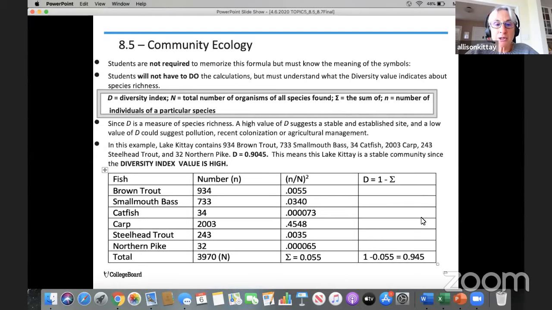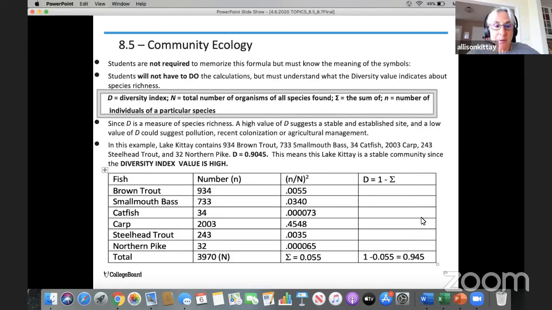So those are the parts of that equation. Since the diversity index D is a measure of species richness, a high value of D suggests a stable and established site. A low value of D could suggest pollution, which decreases the diversity, or recent colonization, so there's not a lot of different organisms in that environment. Maybe it's undergoing succession, or there could be some type of human interaction with agricultural management.